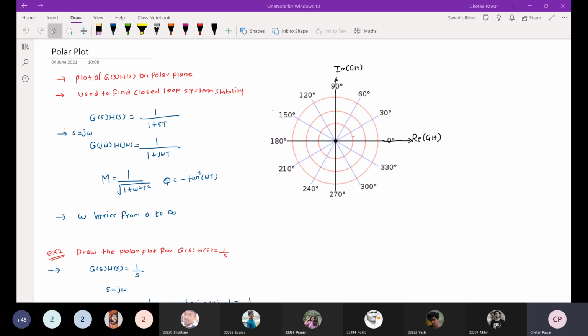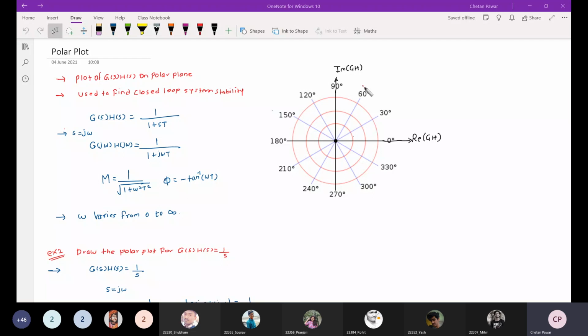This blue color line represents the angle, and this red color circle radius represents the magnitude. So from this point to this point, the radius of this circle represents the magnitude, and on this particular polar plane we draw the polar plot.